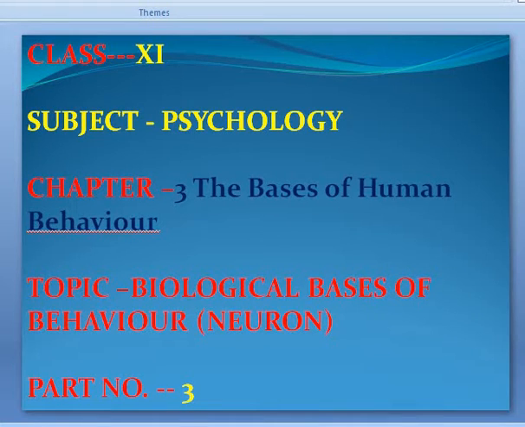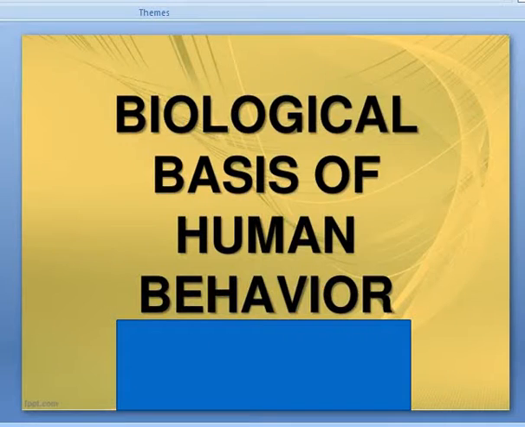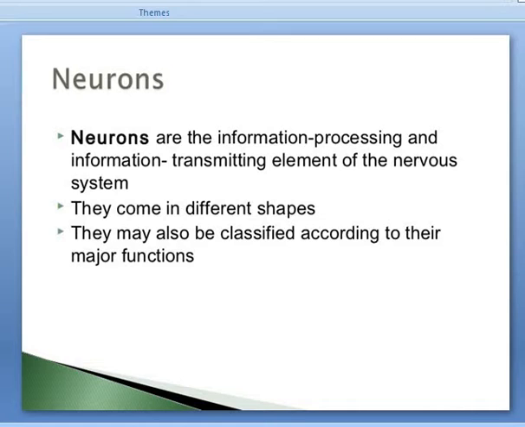Today we will discuss the biological basis of behavior in chapter 3. We will discuss neurons today. Neuron is the basic unit of our nervous system. Neurons are specialized cells which possess the unique property of converting various forms of stimuli into electrical impulses. They are also specialized for reception, conduction, and transmission of information in the form of electrochemical signals.